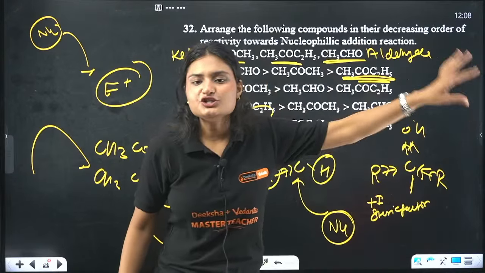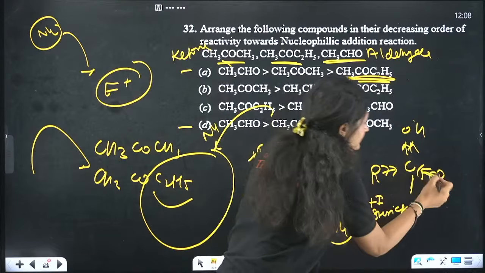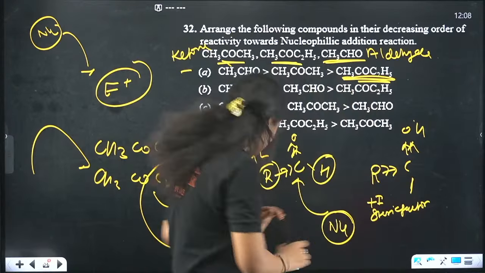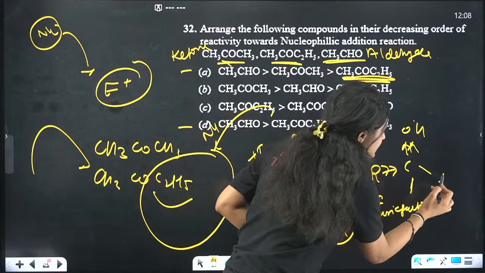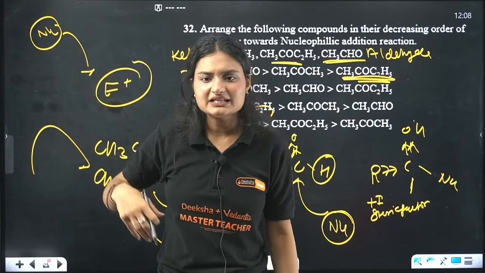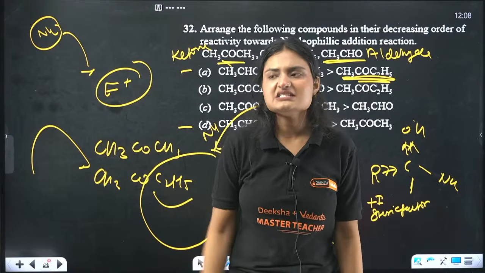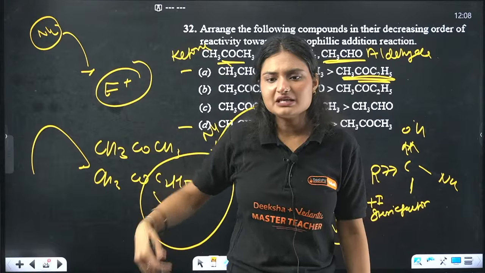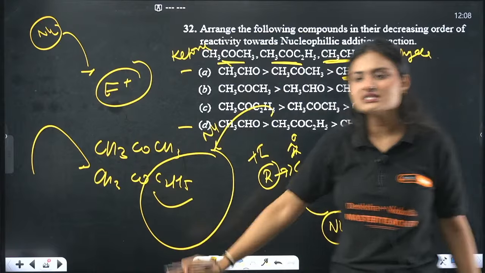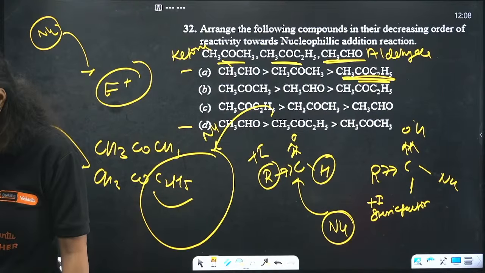Substitution means a nucleophile will come and just substitute this. Let's say it substituted this; in place of this R, the nucleophile attached itself. That is substitution. Basic difference: addition means a new bond is getting formed, some new compound or atom is getting added. Substitution means some other new atom came and substituted the atom. Bonds are still the same. Very basic.